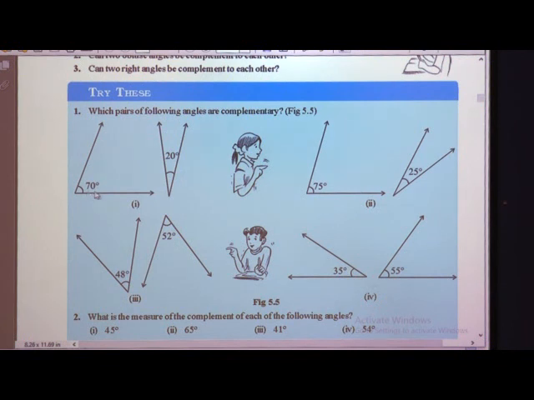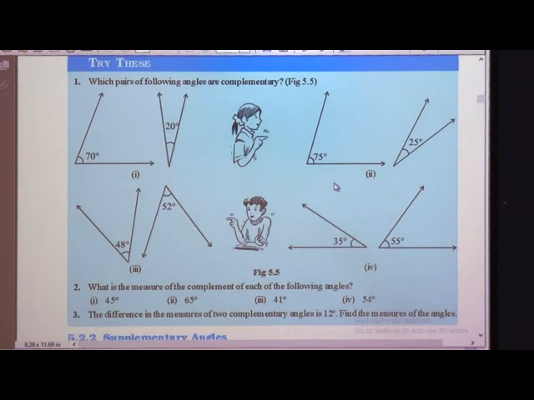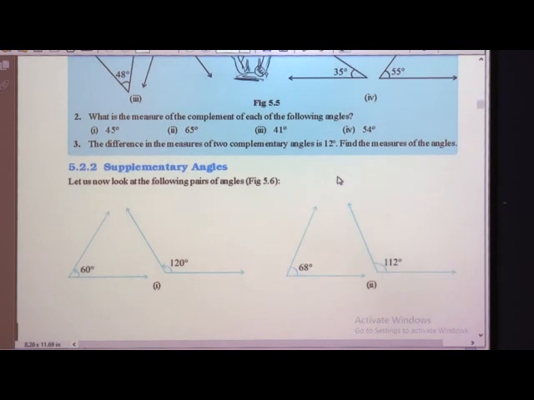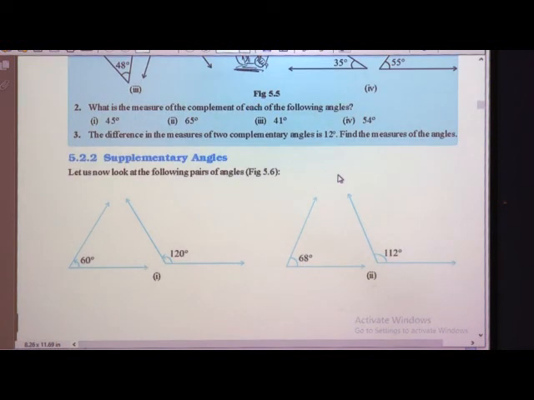Here, can you see, is 70 plus 20 complementary? Yes, because the sum of the two angles is 90 degrees. Here, is 75 plus 25 equal to 90 degrees? No. So, it is not a complementary angle. In this way you understood what complementary angles are.